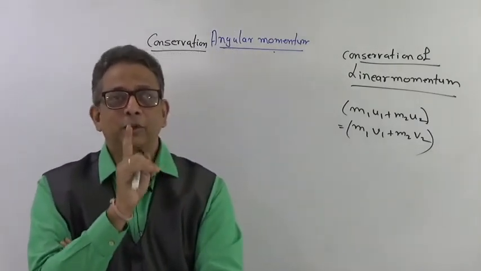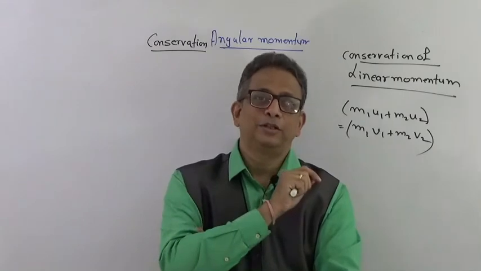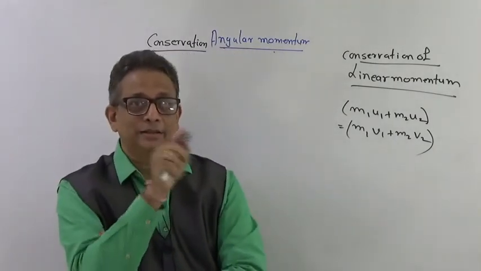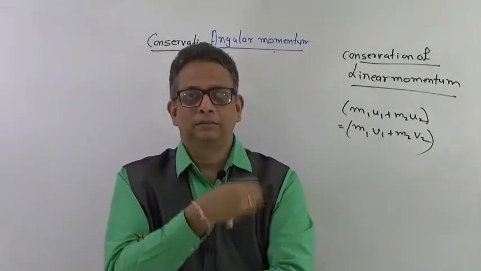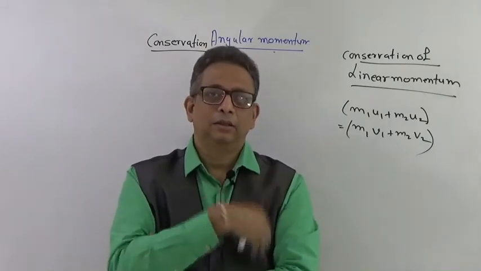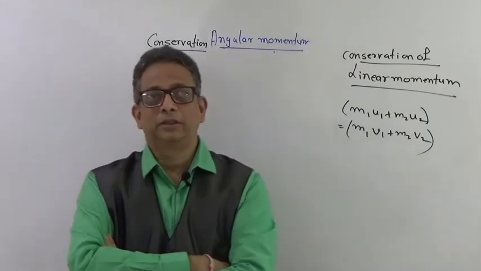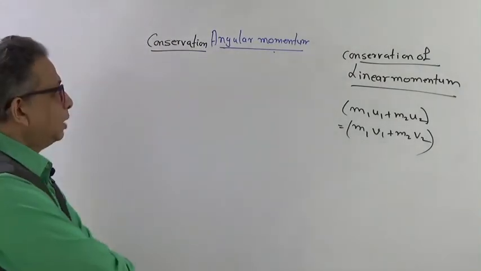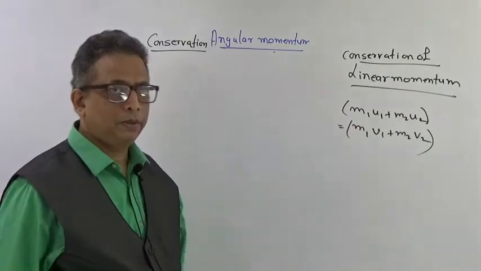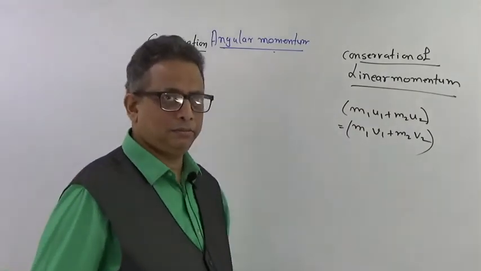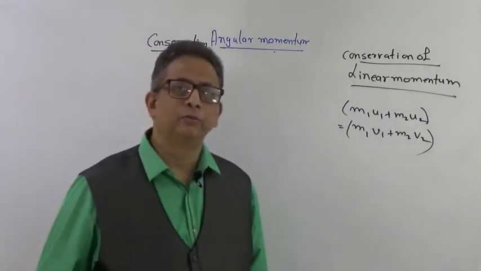Because linear situations are easy to imagine and understand, but the situations of rotational motion are a bit difficult to understand. This is the same situation, so I have to apply the same formula, right? Of course, by having a lot of practice, you will be expert in applying those equations for all the situations that we will be going through. Now, this was a conservation of momentum about two bodies, but it is not necessary that the conservation has to be done only with two bodies. I can have the conservation of momentum even with a single body.